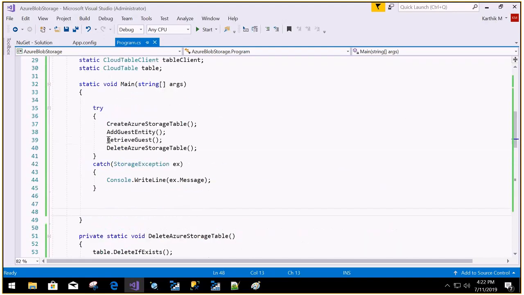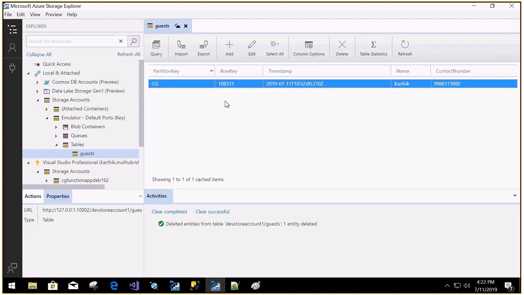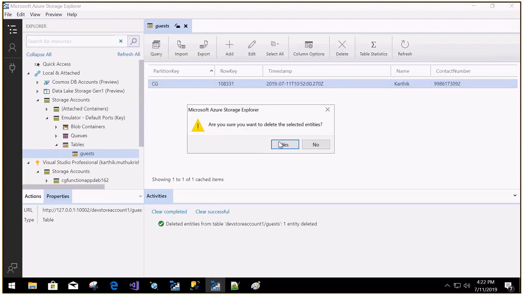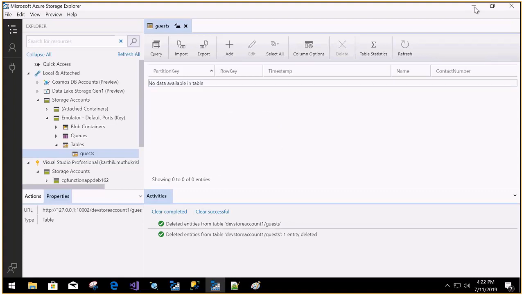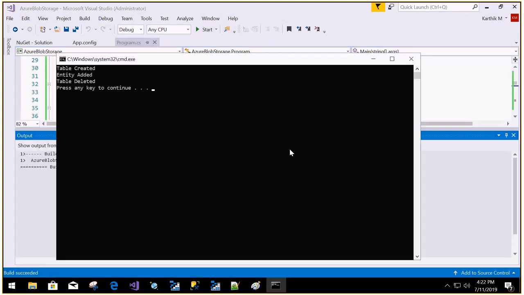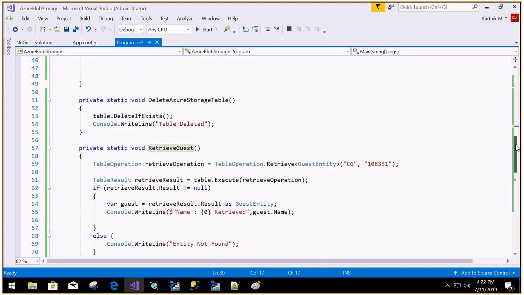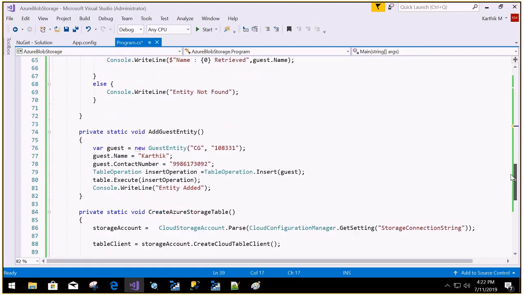There is something wrong in the retrieve guest. Let me refresh this once again. Control F5. Yeah, this is working perfectly. There is some problem in retrieve guest. That's perfect.